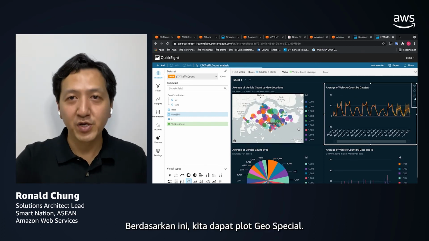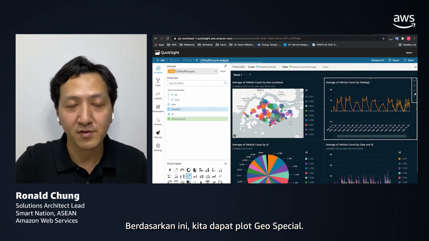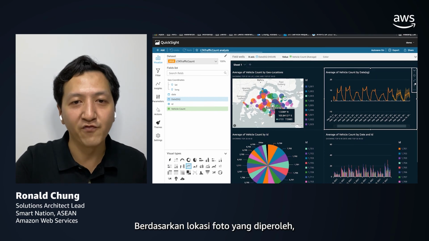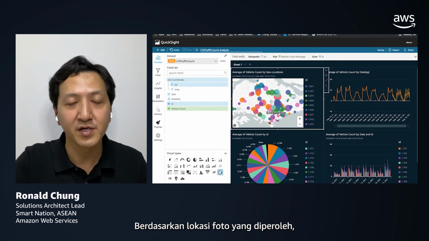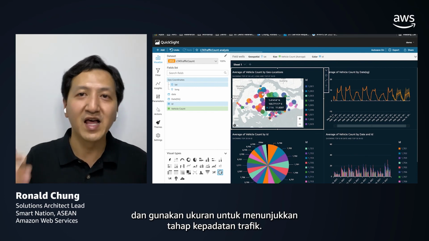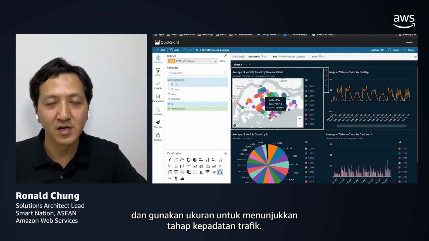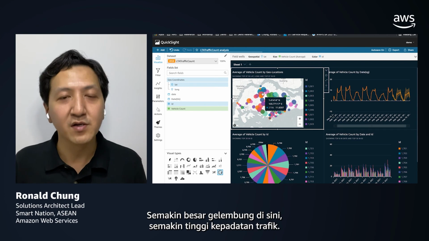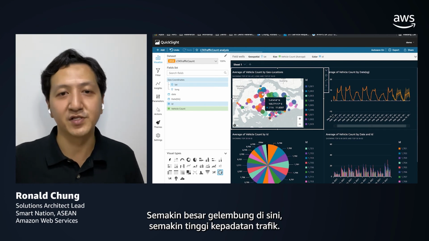Based on this, we can have the geospatial plot based on the location of the snapshots being acquired, and use the size to indicate the level of traffic density. The bigger the bubble here, the higher the traffic density.